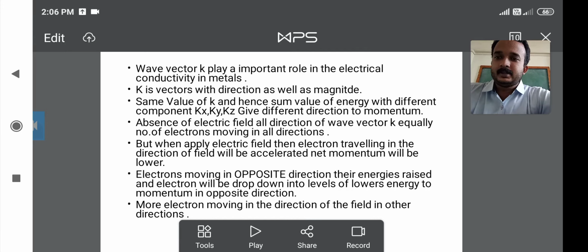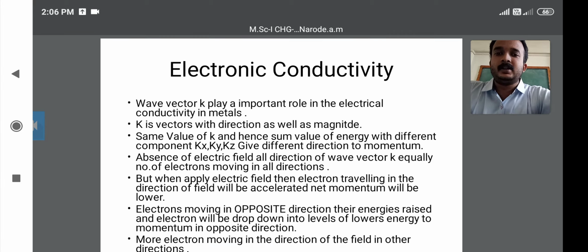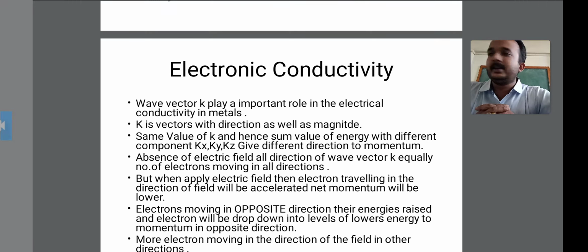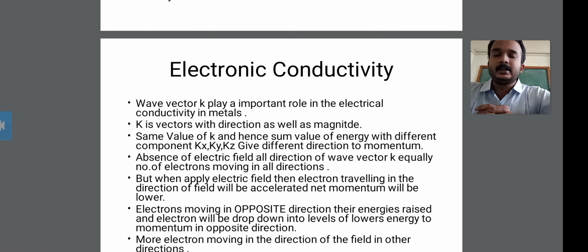Good afternoon, friends. In the last lecture we discussed bonding in solids and the free electron theory. In this free electron theory we discussed the derivation, which gives the formation of the energy quantities, such as E equals n squared h squared upon 8 m a squared. That is where we ended the last lecture.